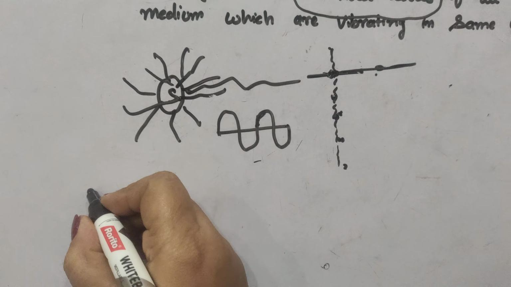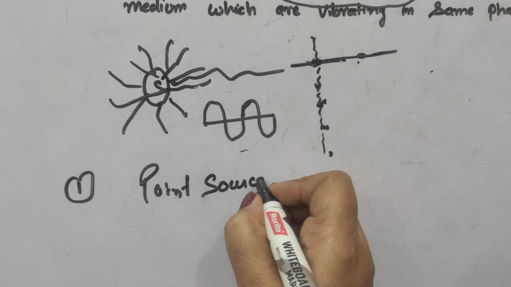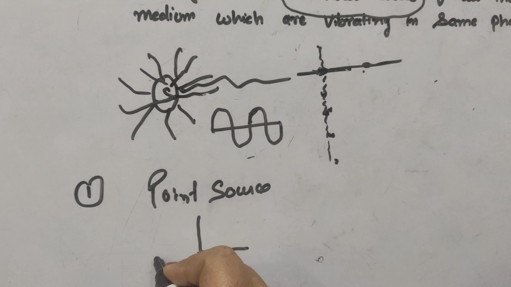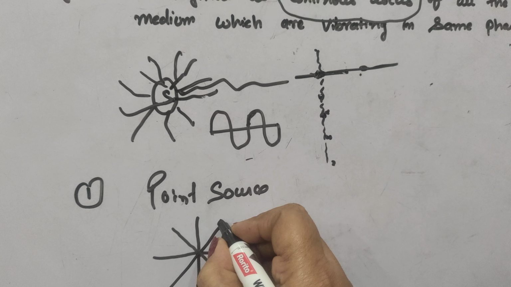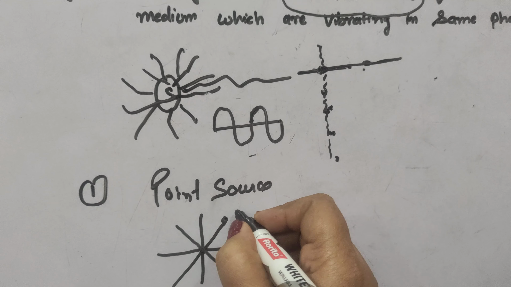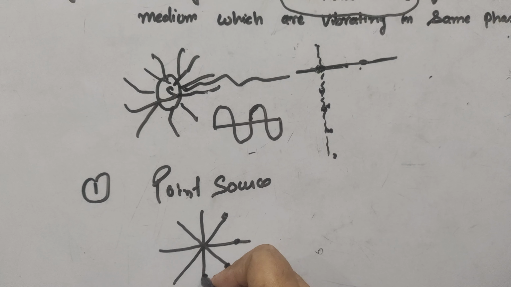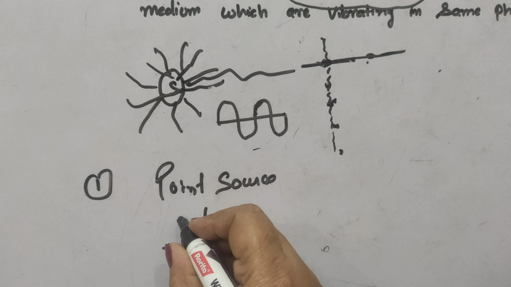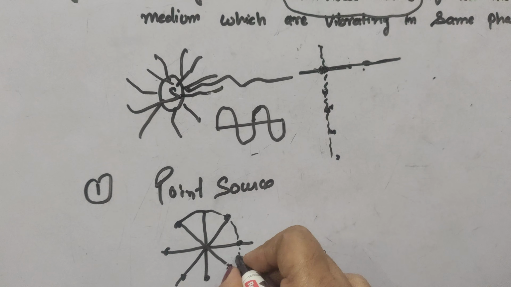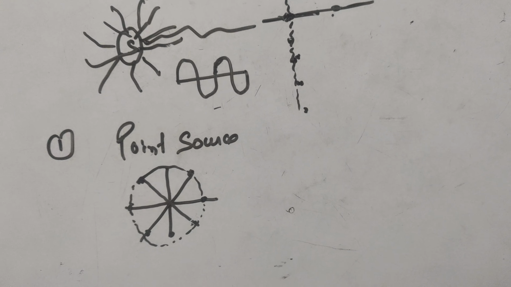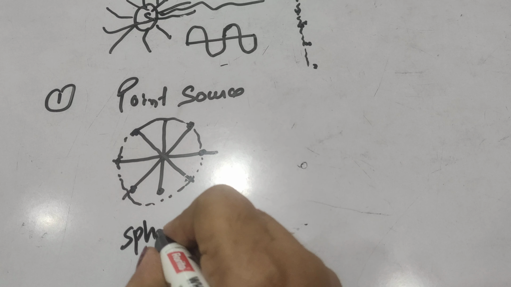First, if we have a point source, it will send the disturbance in all directions and disturb the medium accordingly. At a given time, suppose the disturbance or energy reaches this point. These particles can be located easily, and when we join them, this comes out to be the wavefront. So we can say that a point source will have a spherical wavefront.